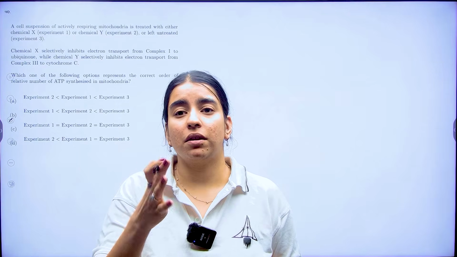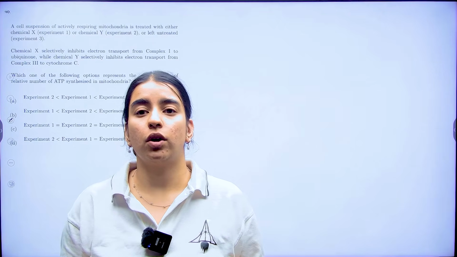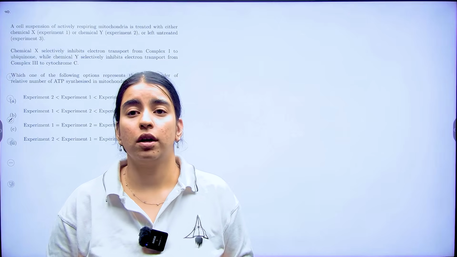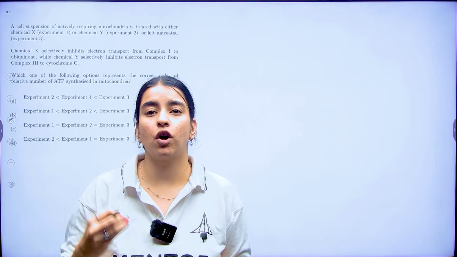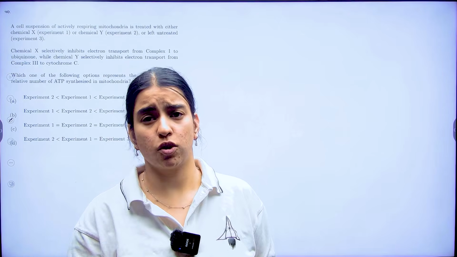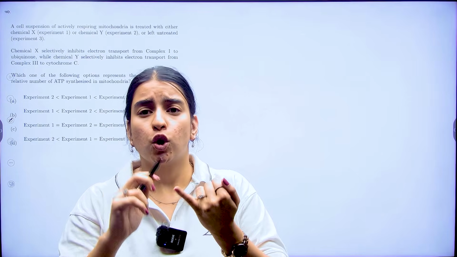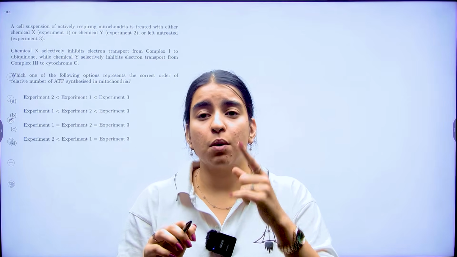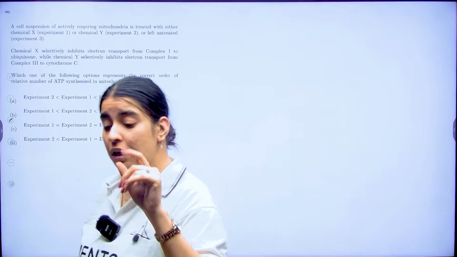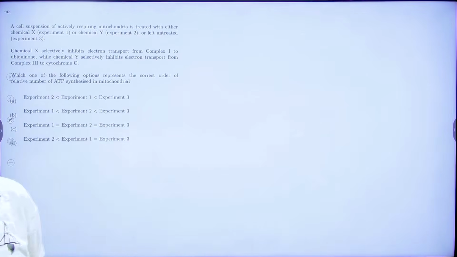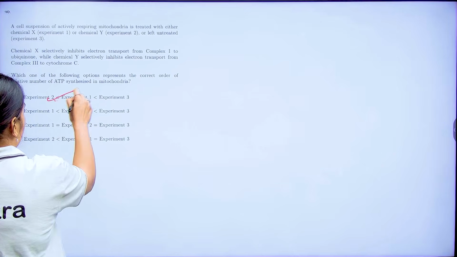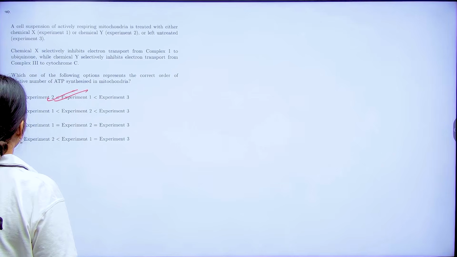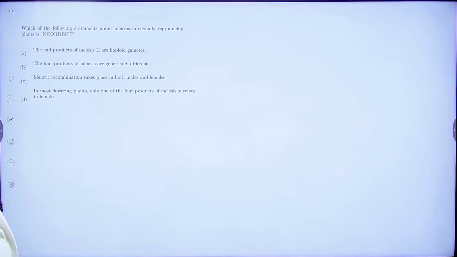And experiment 3 is untreated. That means it is going to remain normal and you will have your maximum energy yield. So for relative ATP synthesis, 2 will have the lowest, 3 is going to be the highest, and 1 is going to be reduced, but greater than 0, right? So my correct option would be option A. Now moving on to the next, question number 47.